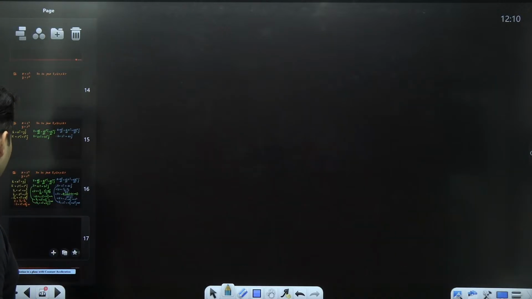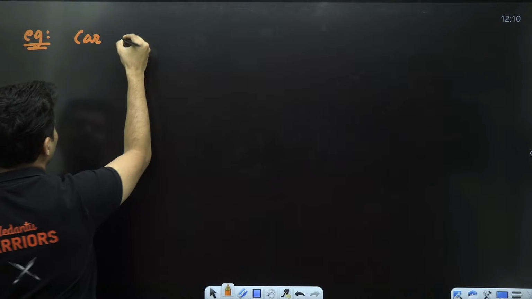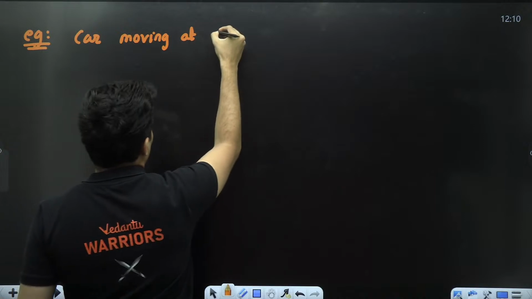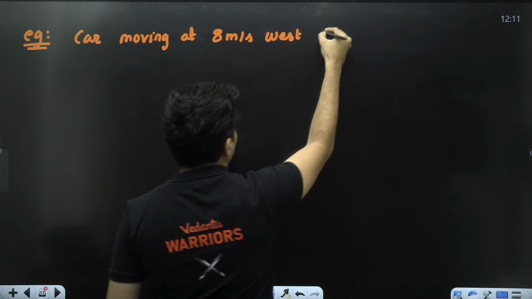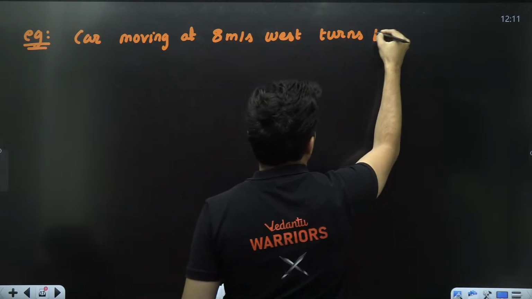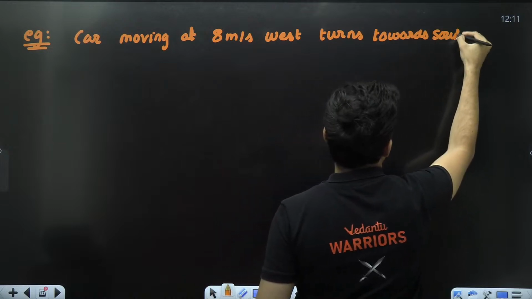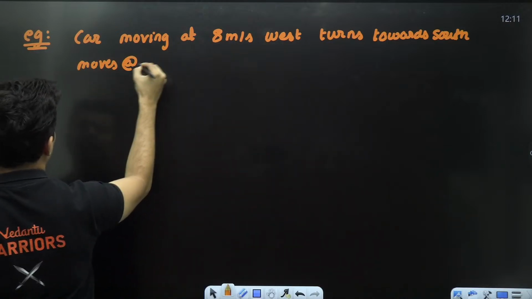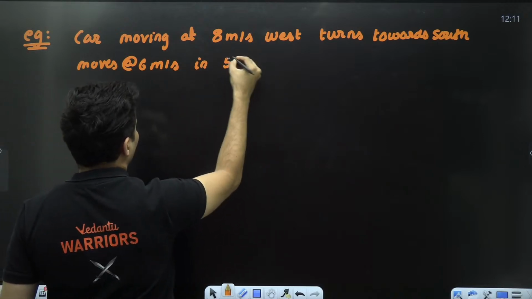Moving on to another question. These kind of questions are also very common. Imagine there was a car which was moving at, let's say, 8 meters per second towards the west, and then it turns towards the south and then moves at 6 meters per second in, let's say, 5 seconds.